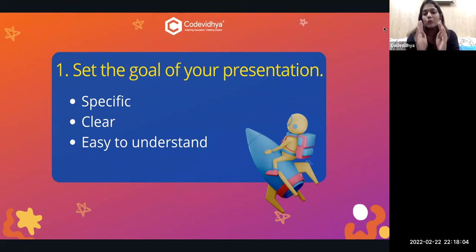To solve this, you have to be clear about the goal, which project you are talking about and what goal you want to set. You have to be specific and clear about the goal, and the goal has to be easy to understand, so that everybody can understand, okay, this project is based upon this topic. That's it. Simple and clear. Give a thumbs up if you all got to know and understood.